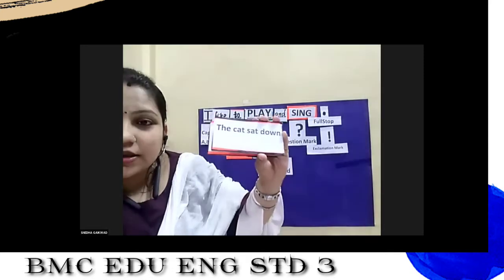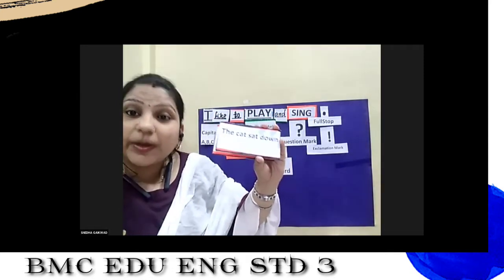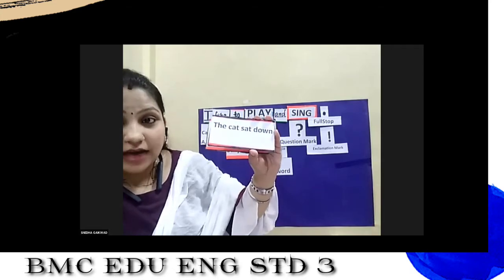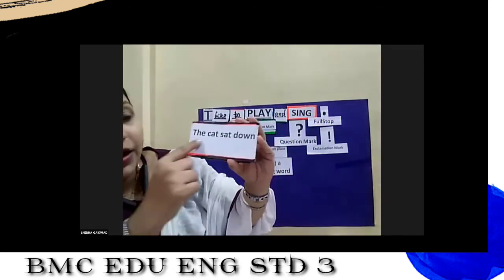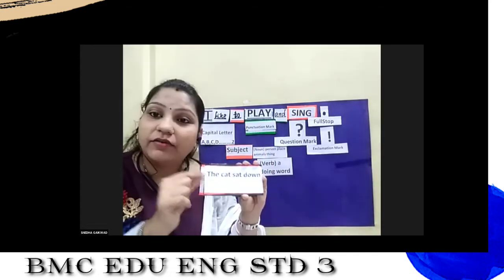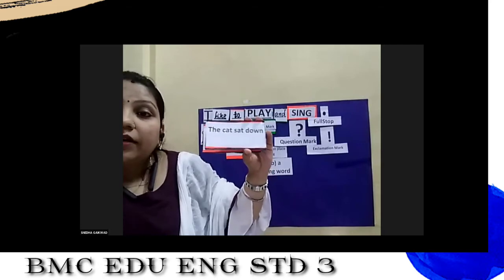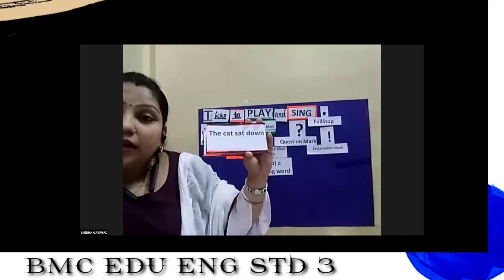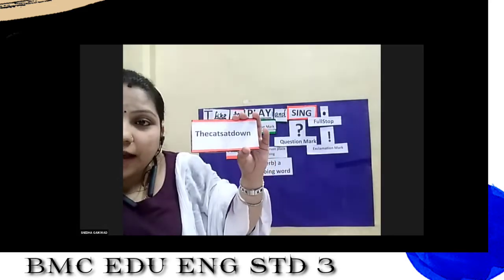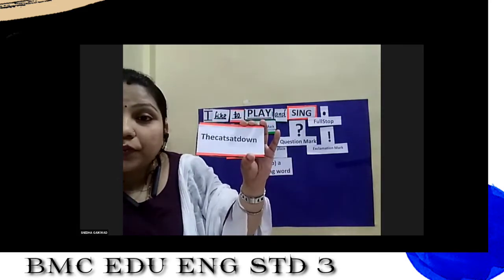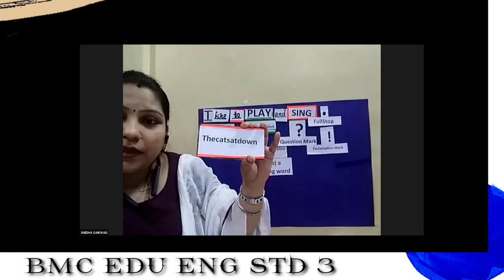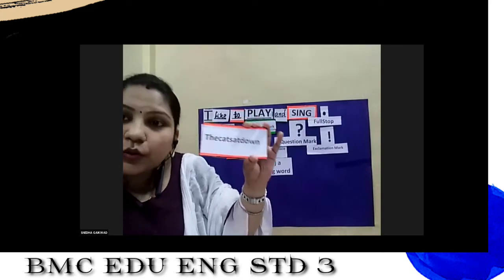Now see, when I show you this, you read it very easily and very quickly you answer me. The cat sat down. So why was this easy to read? Because of finger gap. One finger gap is there between the words, so we read these words very easily. Without finger gap, we cannot read this easily. It takes time to read. It is difficult to read.